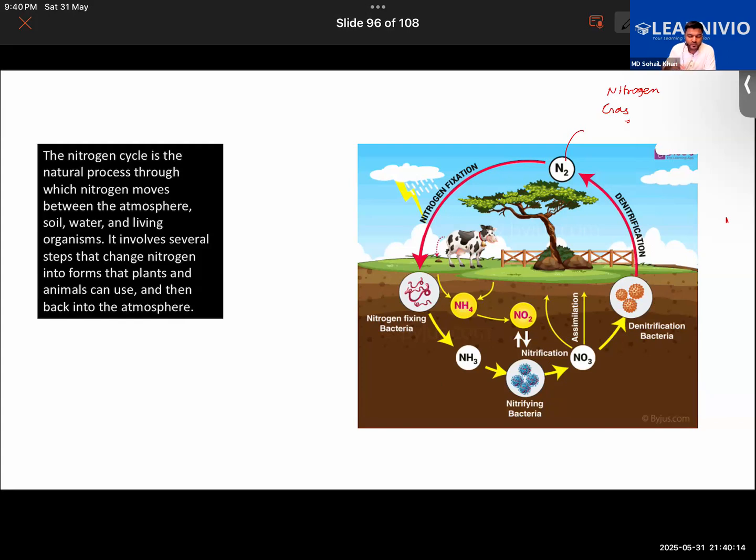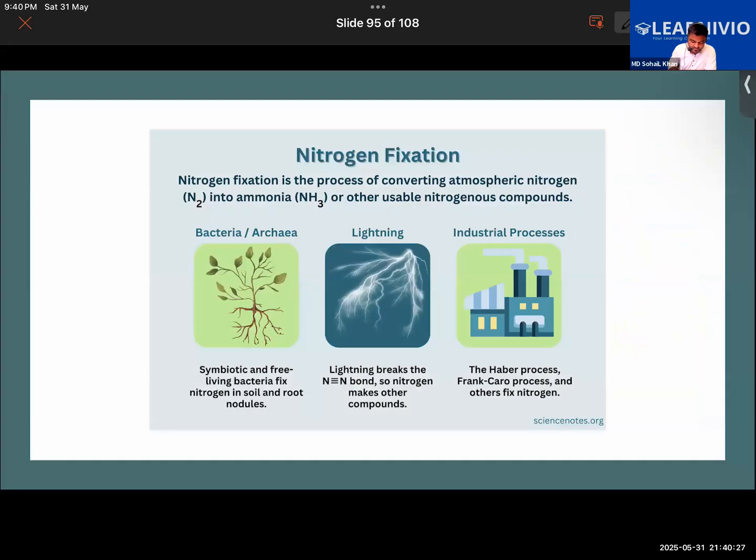So the question is, how does it get converted from atmospheric nitrogen to compounds of nitrogen? It takes place with the help of some bacteria, or also via lightning. Getting it now? So the process of converting nitrogen gas of the atmosphere or air into compounds of nitrogen which the plants can take up is called nitrogen fixation. Getting it, everyone?